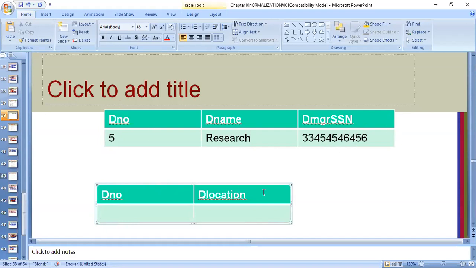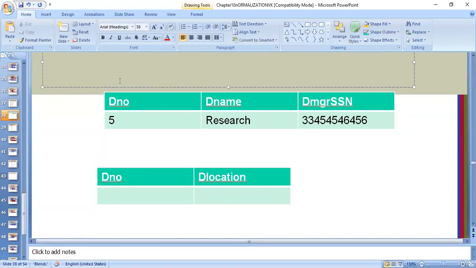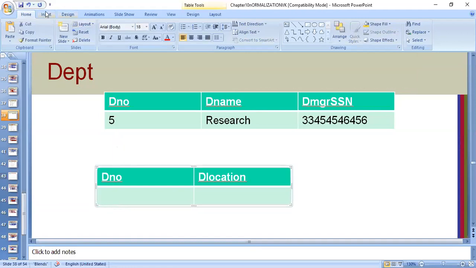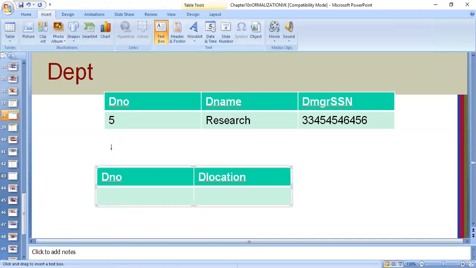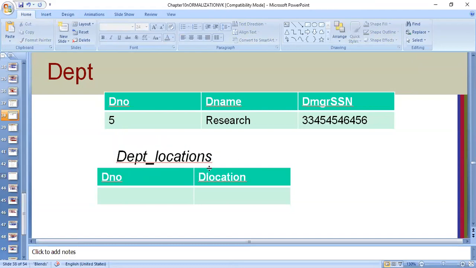Now earlier this locations was an attribute in the department table only, but after normalization I have decomposed it. I split this table into two parts. This table I will name as department, and this table here I will name as department locations. The name of the table itself I'm going to keep as department locations. So I have split it into two tables.